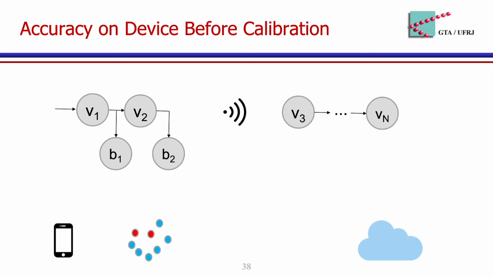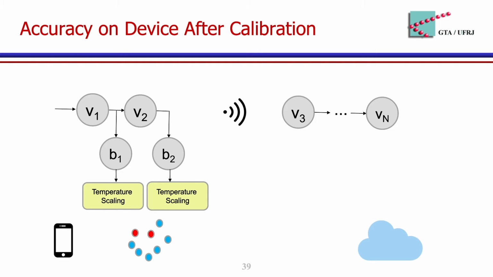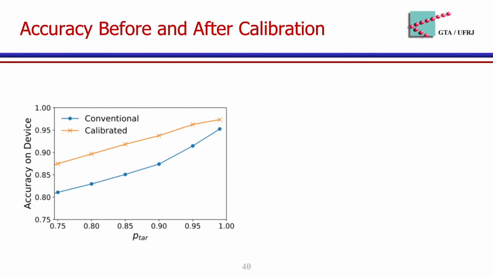Then, for the same experiment, we compute the accuracy on device with no calibration method and using the calibration method temperature scaling. The result shows the accuracy on device on the y-axis, which we compute considering only samples classified on the device, and p-tar on the x-axis.